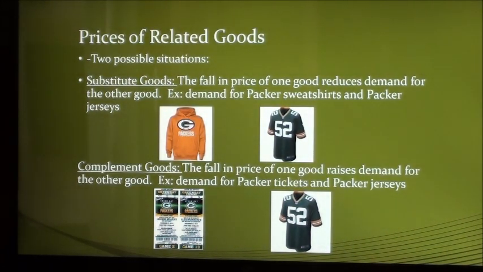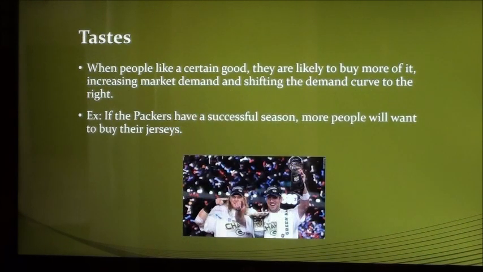Another factor causing shifts in a good's demand curve is the price of related goods. If a fall in the price of one good reduces demand for another good, the two goods are considered substitutes. For example, as the price of Packers sweatshirts, a substitute for jerseys, increases, the demand for jerseys increases as well. However, if a fall in the price of one good raises demand for another good, the two goods are known as complements. In our example, if the price of Packer tickets falls, the demand for jerseys increases, so the two goods are complements.